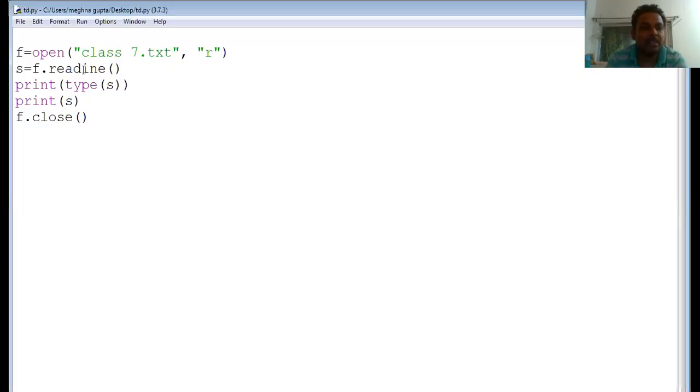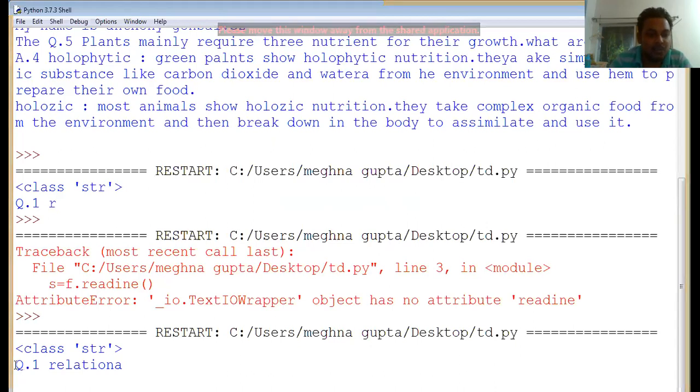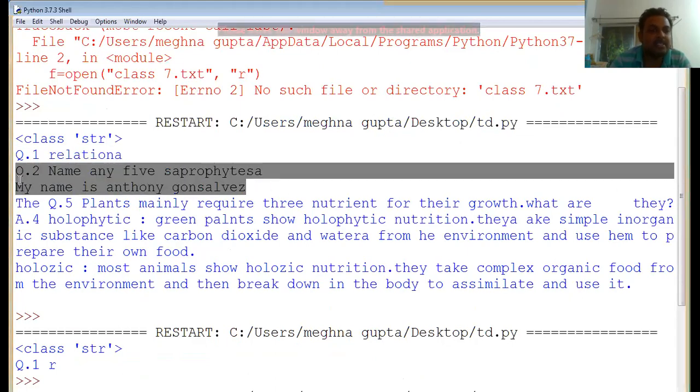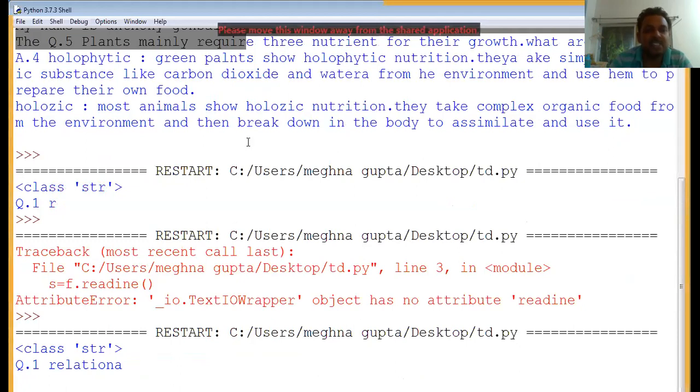Okay, wait, there is some error. What is the error? I have not written it correctly, I think. It is readline. Okay, now I will run this code. You can see that the first line has been read. Looking at the file above, this was the first line, this was the second line, this was the third line, and so on. So only the first line has been read.